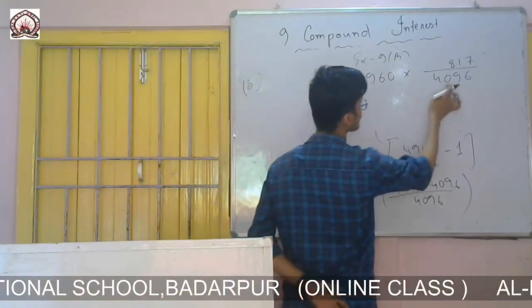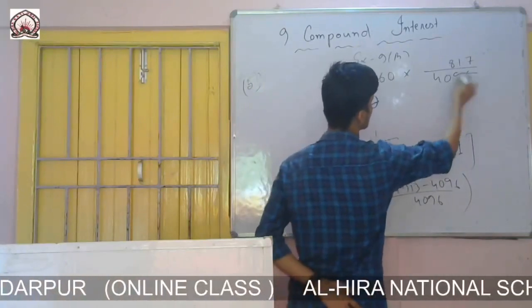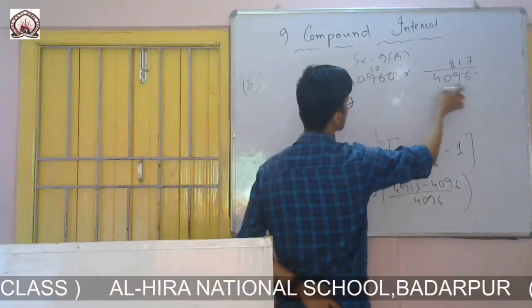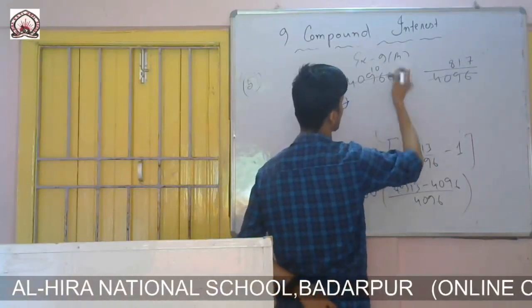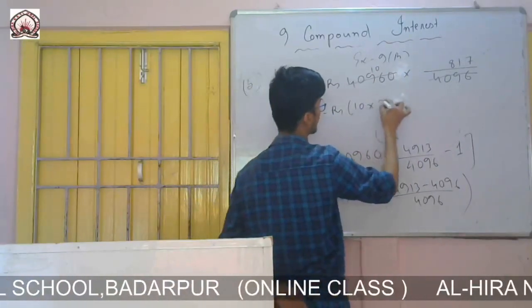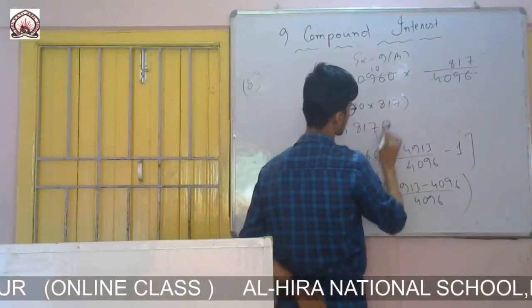You see here 4096 and 40,960, that means 4096 into 10 is 40960. So 10 is left and 817 is left, which equals 8170.